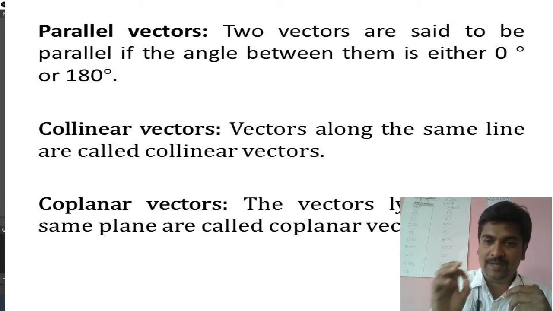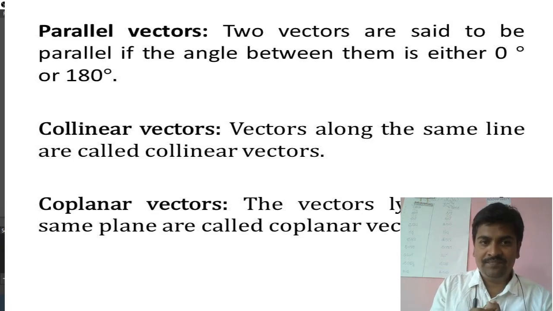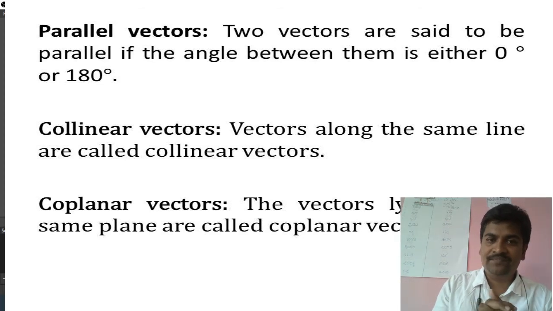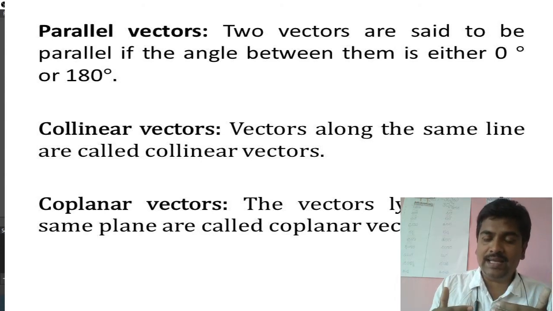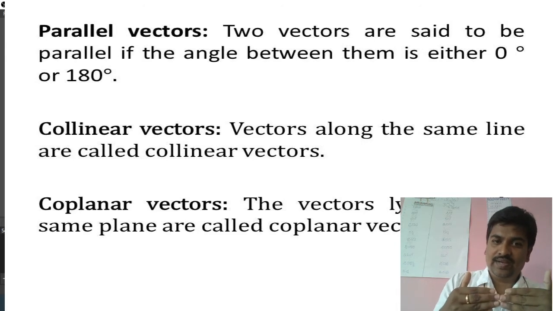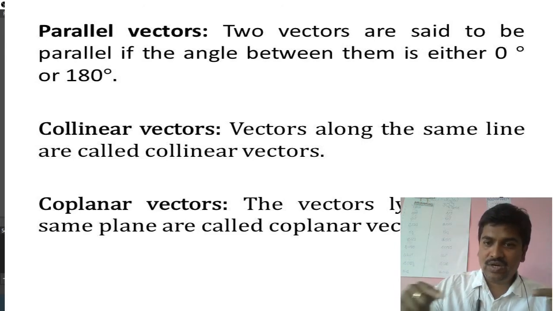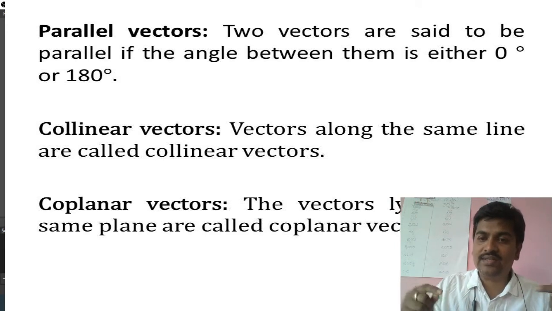Good. We move on to the next type of vector, which is called collinear vectors. These vectors lie along the same line. Two vectors lying along the same line are called collinear vectors.